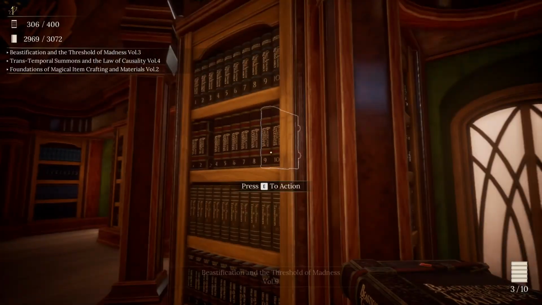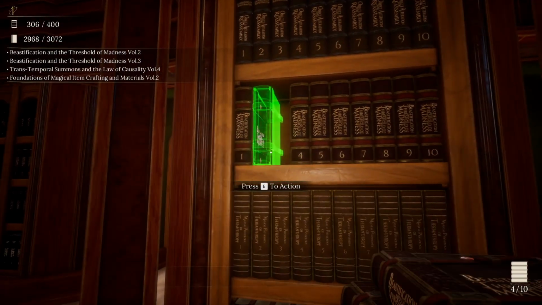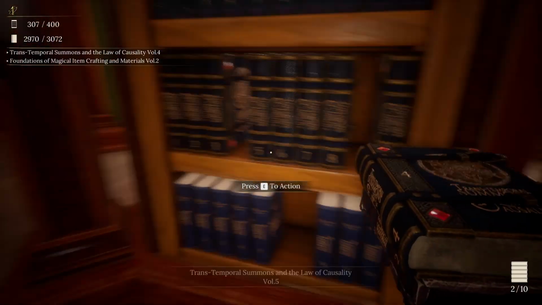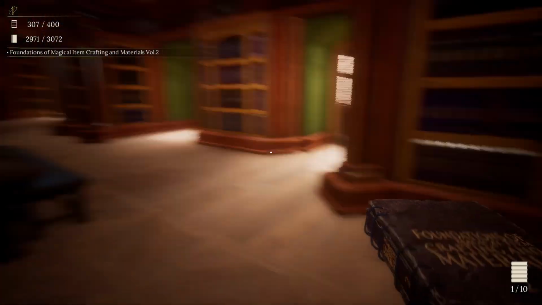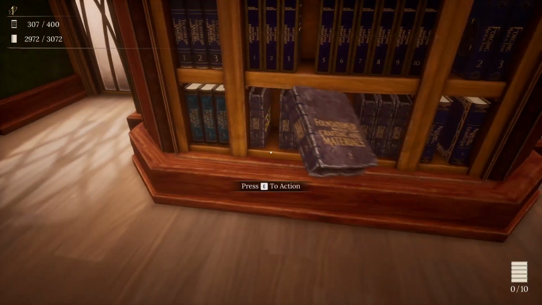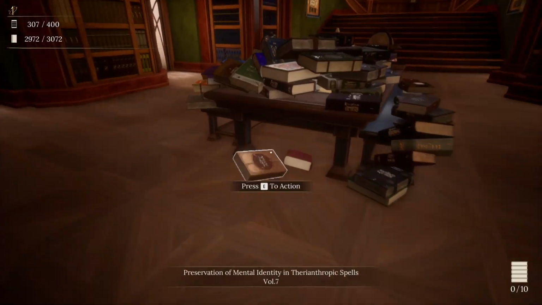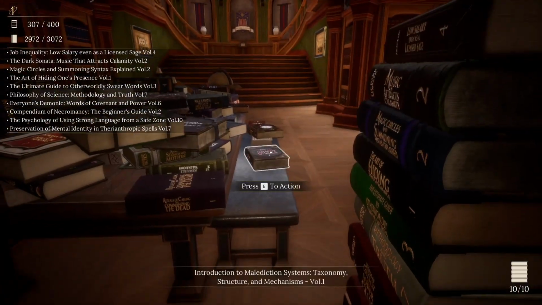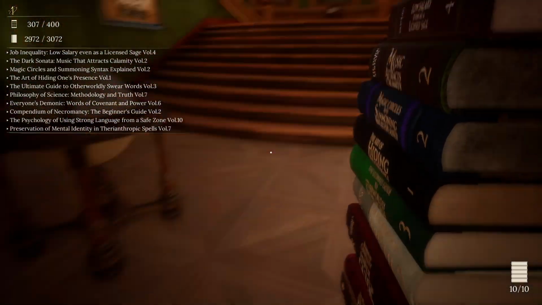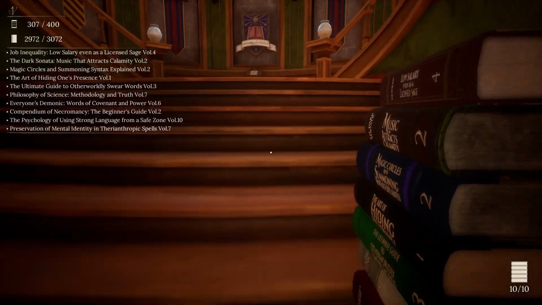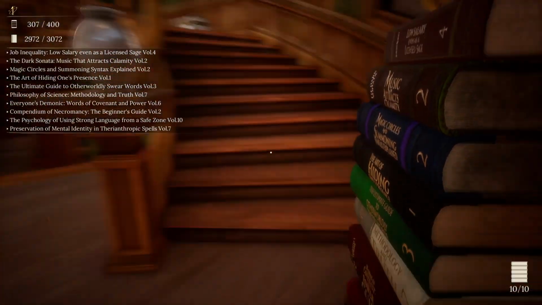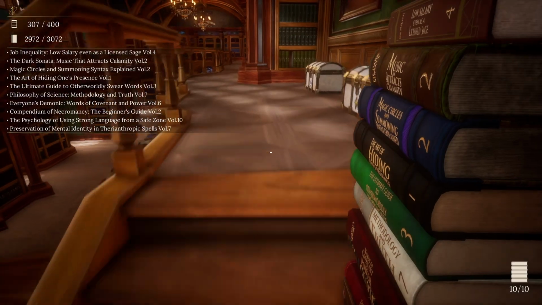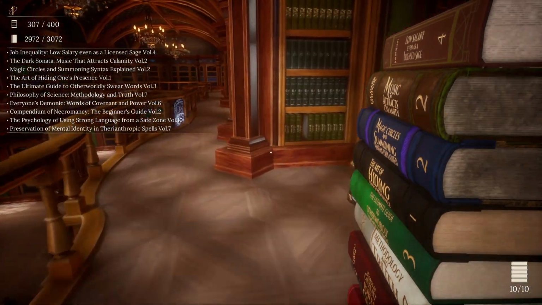Beatification, Thresholds of Madness, Volume 3. Oh, right there. Transtemporal Summons and the Laws of Causality, Volume 4 goes right here. And Foundations of Material Crafting, Volume 2 goes there. Okay. So we've got Sociology, Music, Summoning, Stealth, Otherworld, Philosophy, Language, Necromancy, Psychology, and Transfiguration.